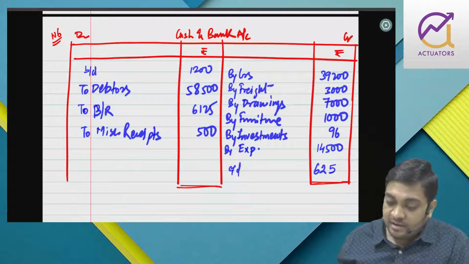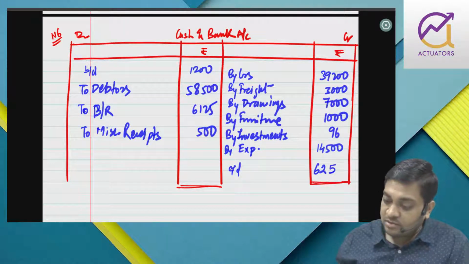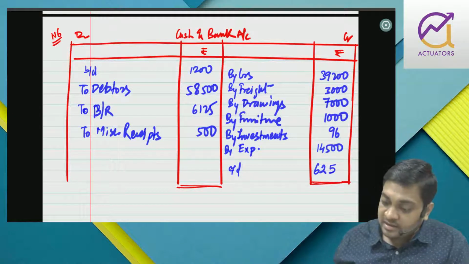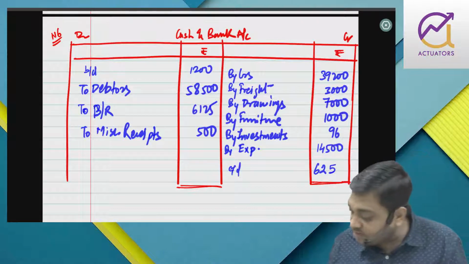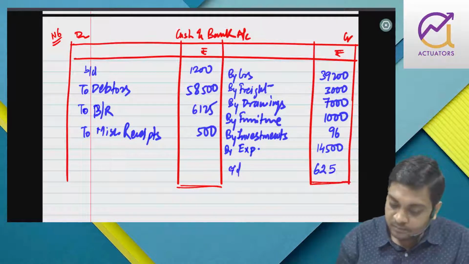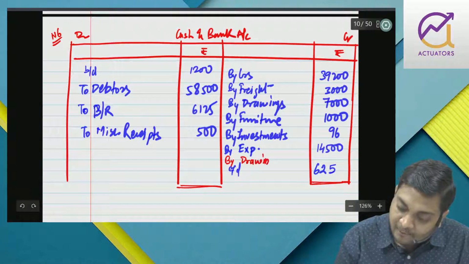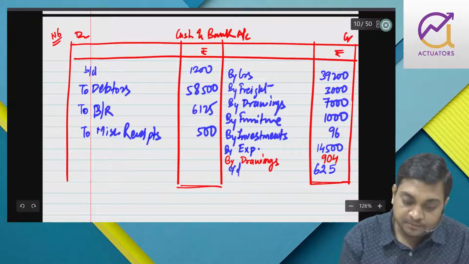So 1200 plus 58,500 plus 6125 plus 500 minus 39,200 minus 3,000 minus 7,000 minus 1,000 minus 96 minus 14,500 minus 625. It is how much? 904. So by drawings, it is 904.